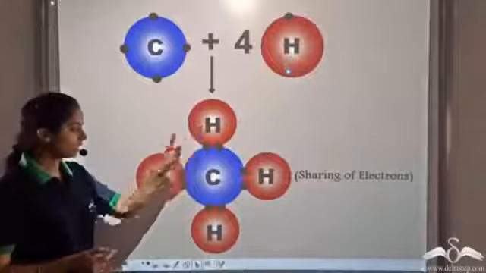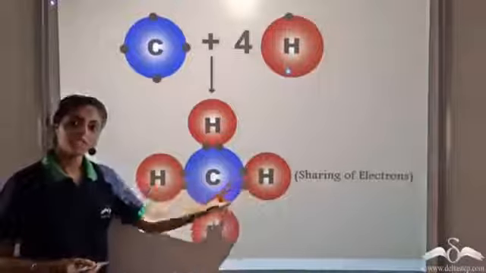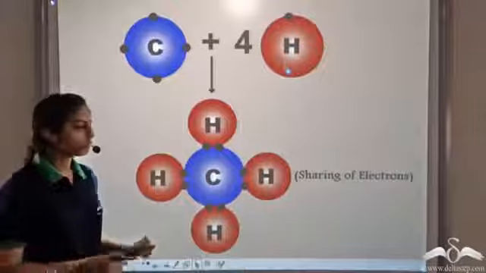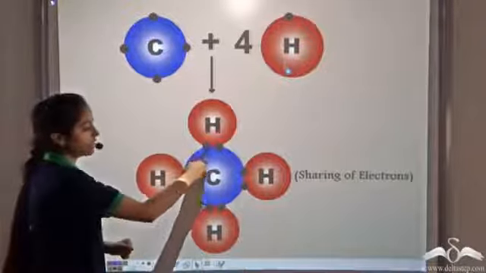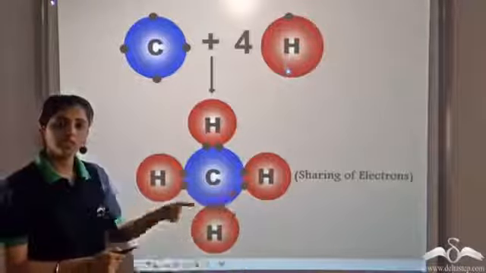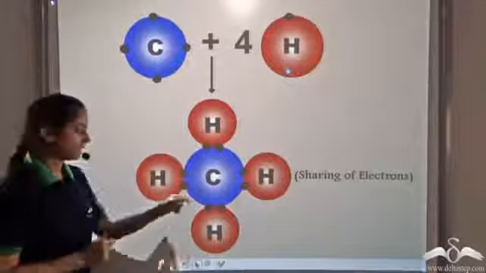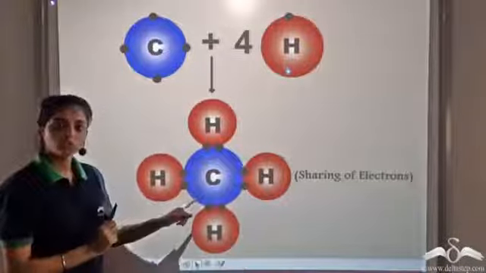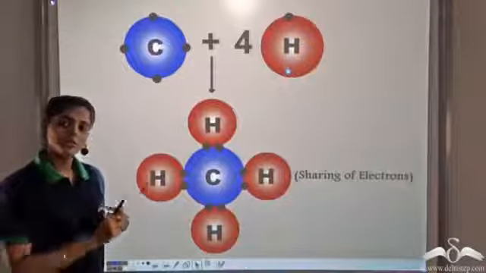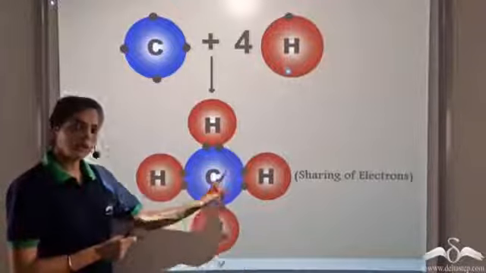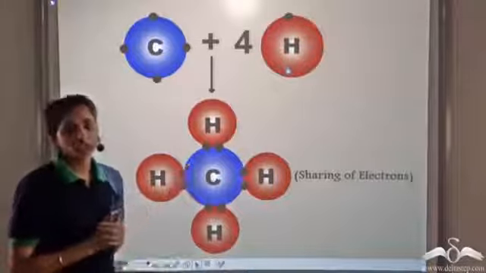So now each hydrogen atom shares 1 electron each with the carbon atom. In doing so, each hydrogen has 2 electrons. That is, each hydrogen atom has a duplet structure, and carbon has 1, 2, 3, 4, 5, 6, 7, 8. So now carbon has 8 electrons, so even it satisfies the octet rule. So both carbon and all the hydrogen atoms are now stable.